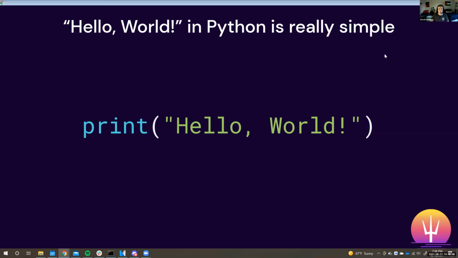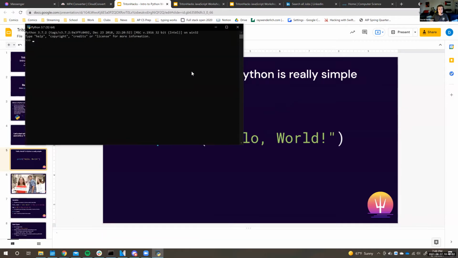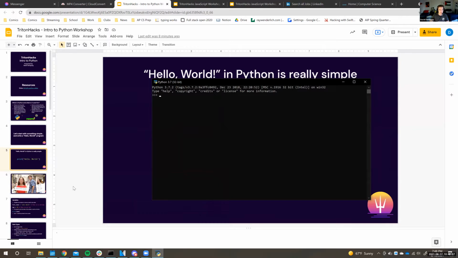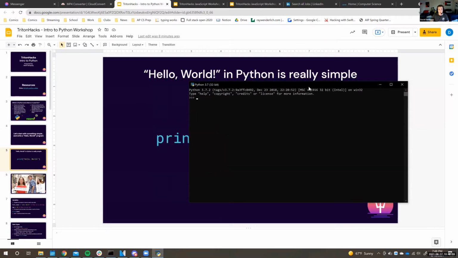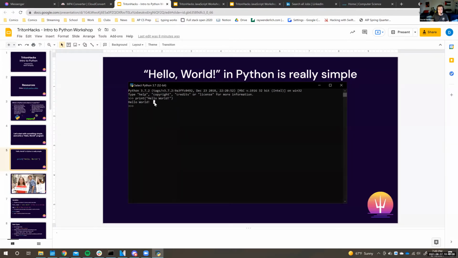And so I can show this really quick. If I open up Python myself, so this is the Python interpreter. If you install Python, all you have to do is really search for it, and this little window will come up. And if I type print hello world, it'll just print hello world. So really simple to get that started. Other programming languages are a bit more complicated usually, but with Python, all you need is a simple print statement. You don't need any main method, no imports. It's all very straightforward.